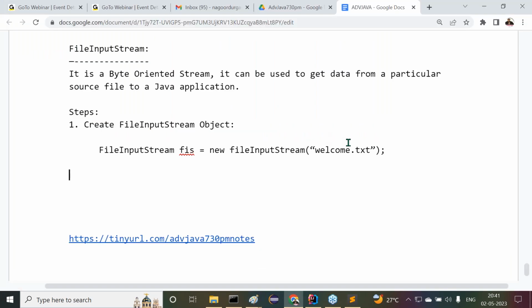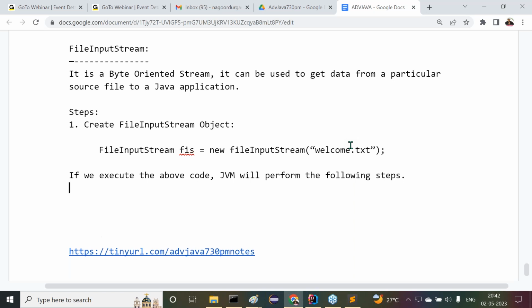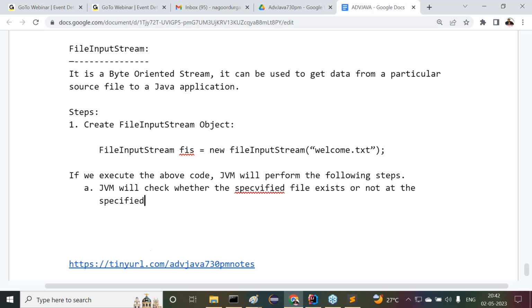Just give me a minute, I'll prepare this total content here. All right, so now if we execute the above code, JVM will perform the following steps. What are the various steps performed by JVM here? First one is JVM will check whether the specified file exists or not at the specified location.